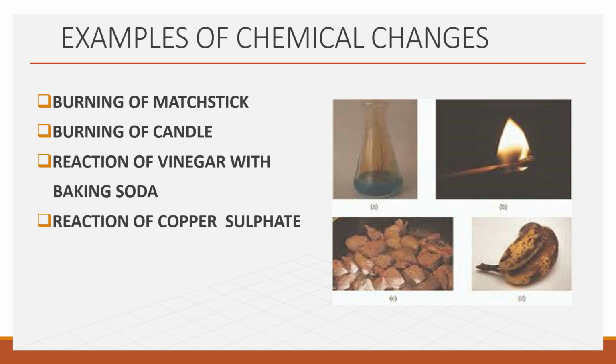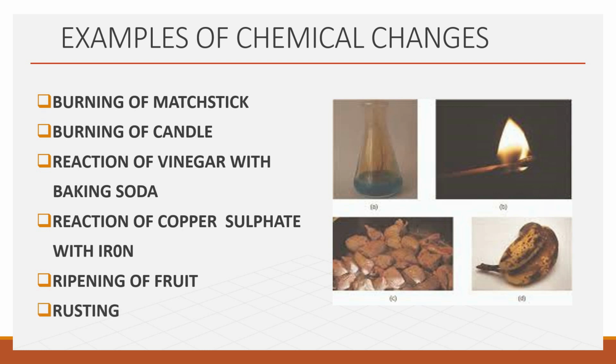reaction of copper sulfate with iron, ripening of fruit, and rusting. In case of rusting, as we have observed in the iron object, a brown layer is deposited over the iron object. This is rusting.